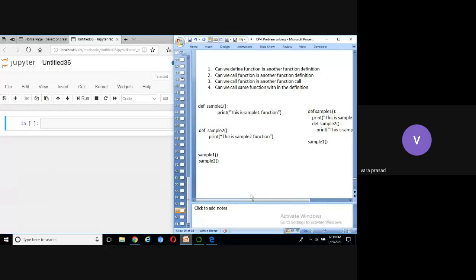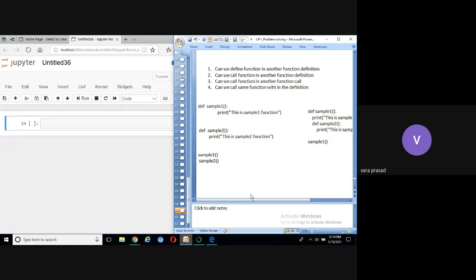Arguments, actual arguments. Then arguments are divided into 4 categories. The first category is positioning argument. The second category is default argument. The third category is variable length argument. Like that, total 4 categories are there. In this session, we are going to discuss 4 questions.